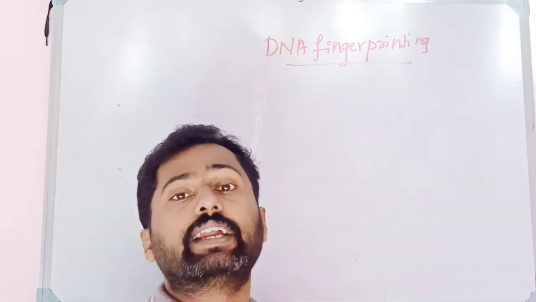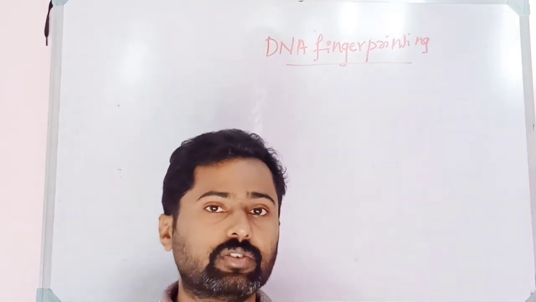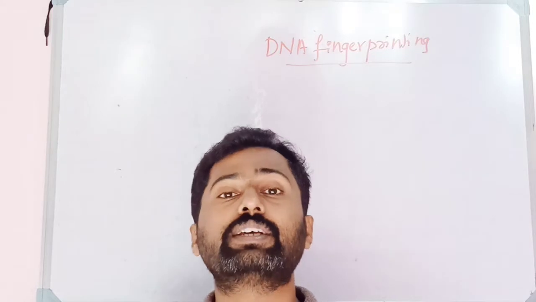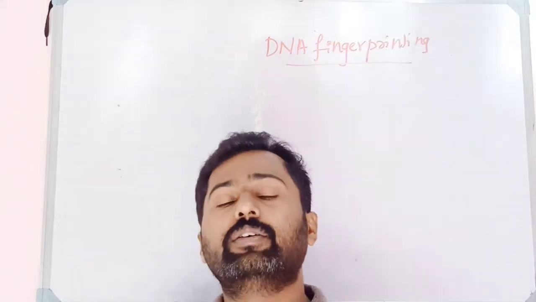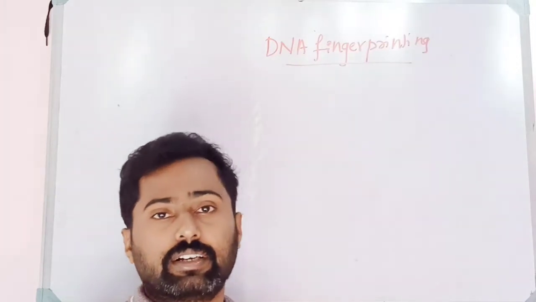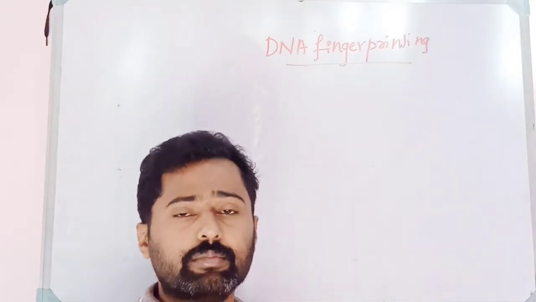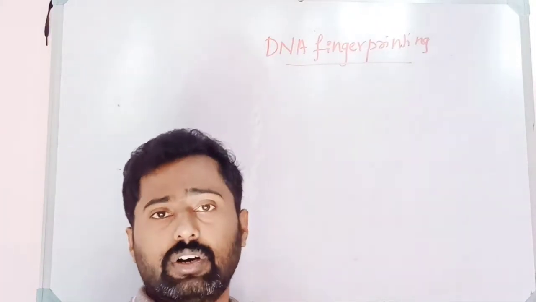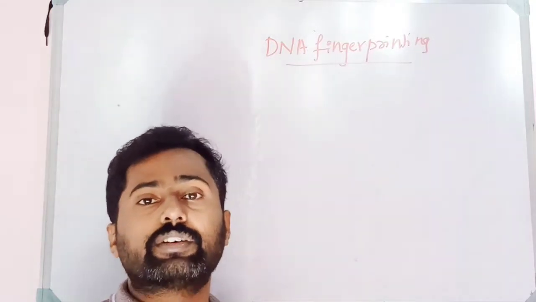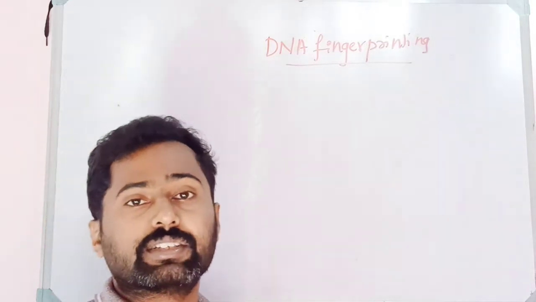Except in the case of identical twins, because identical twins are produced from the same zygote by the splitting of the same zygote. Hence all the gene combinations are similar between those two persons. But besides identical twins, all of us differ in nearly 1% of our DNA or genetic material.